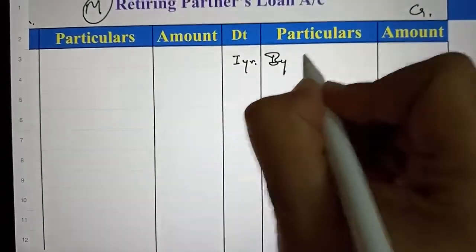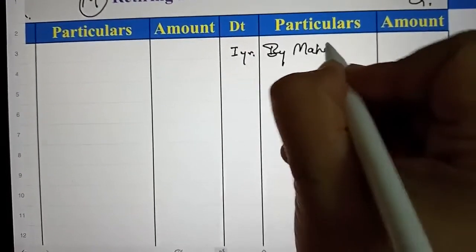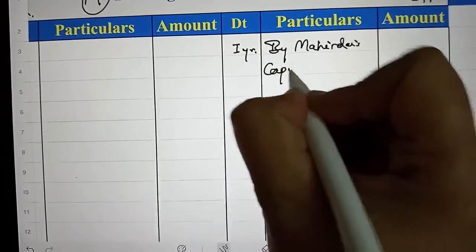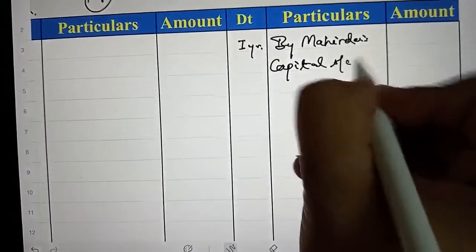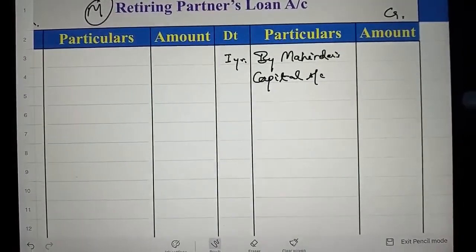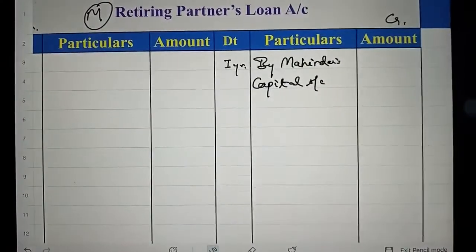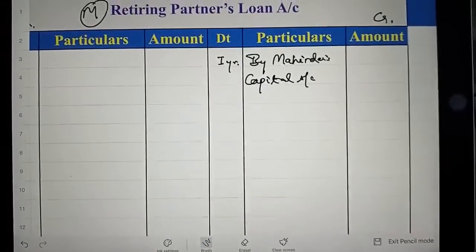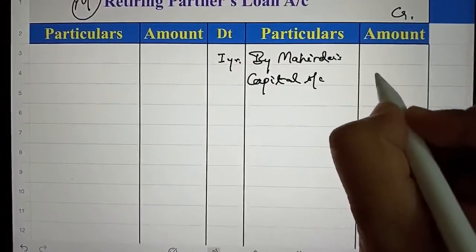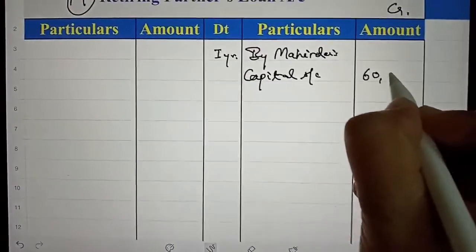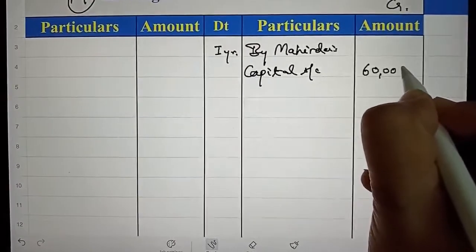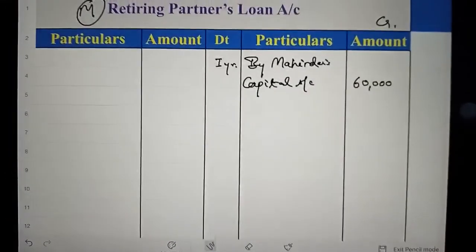By Mahinder's capital account, because the amount due to him is carried down from Mahinder's capital account. So that is why Mahinder's capital account is written here, and the amount due to him in the beginning of the year, that is on the date of retirement, is rupees 60,000.